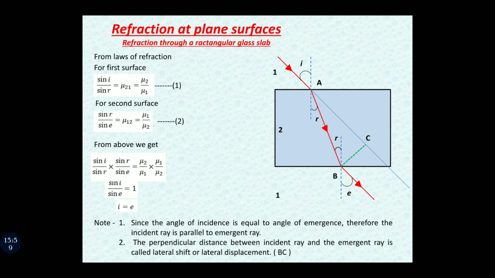I hope the things are clear. In this we have proved that the incident ray is parallel to the emergent ray, and the perpendicular distance between these two rays is called lateral shift or lateral displacement, and in the diagram it is equal to BC. So this was your first part. Let us move to the second part.